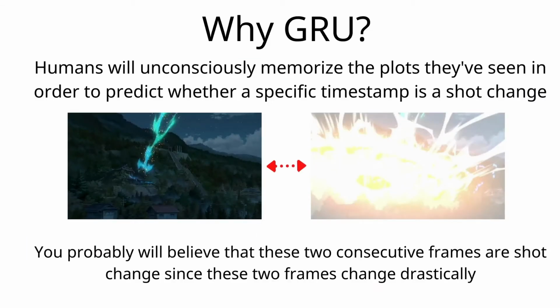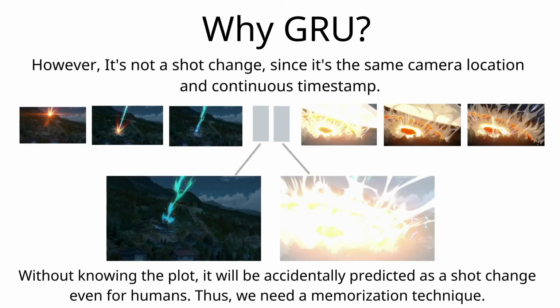Our novel approach is derived from how humans infer shot changes. Humans will unconsciously memorize the plots they've seen to predict whether a specific time span is a shot change. For this example, if you only look at these two consecutive frames, you probably will believe that this is a shot change, since the scene drastically changed. However, it's not a shot change, since it's the same camera location with continuous timestamp. Without knowing the plot, it will be accidentally predicted as a shot change even by humans.